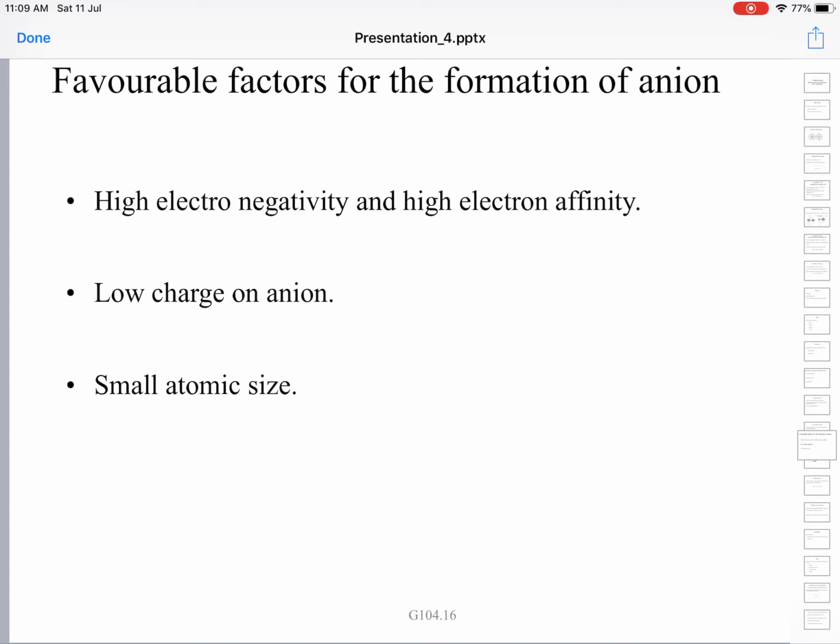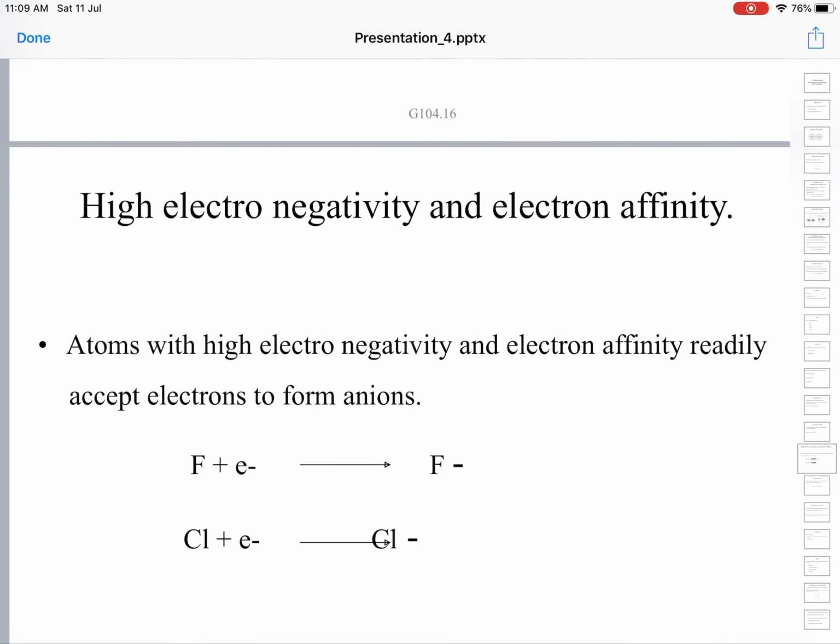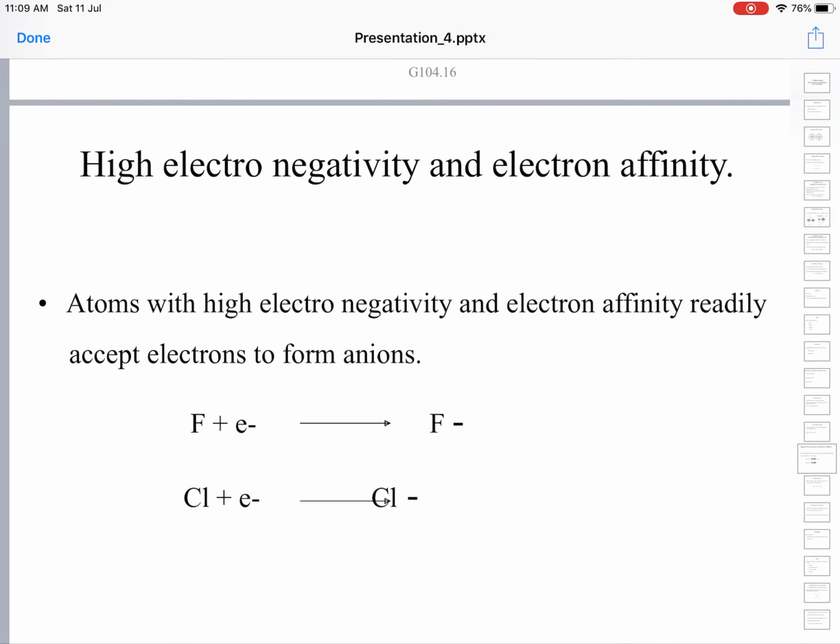So, an anion forming element must have high electronegativity and high electron affinity. It should have low charge on the anion, and it should have small atomic size. We will try to explain these things. Atoms with high electronegativity and high electron affinity readily accept electrons to form anions.